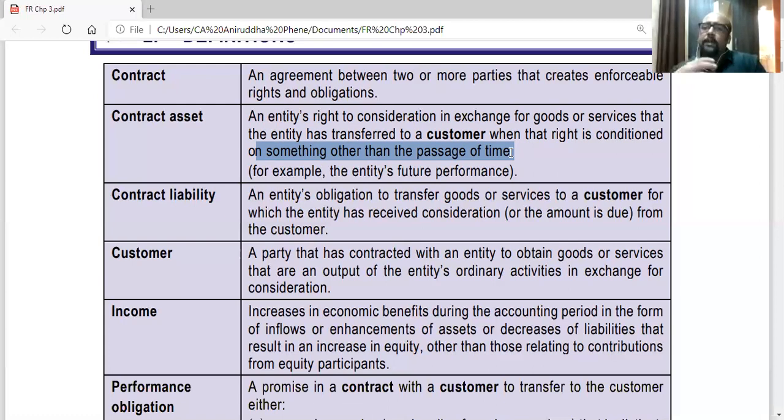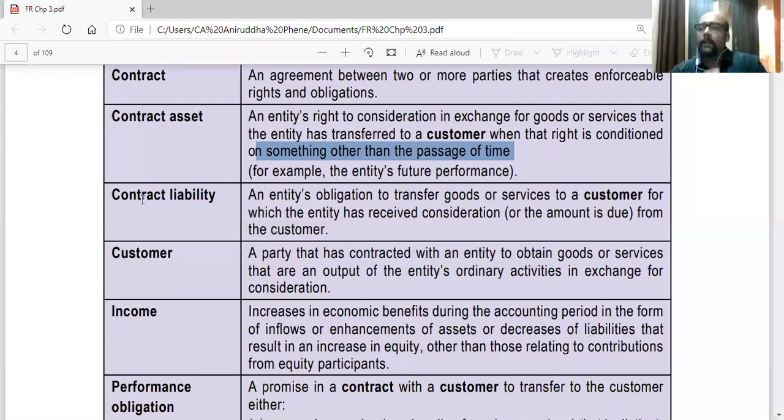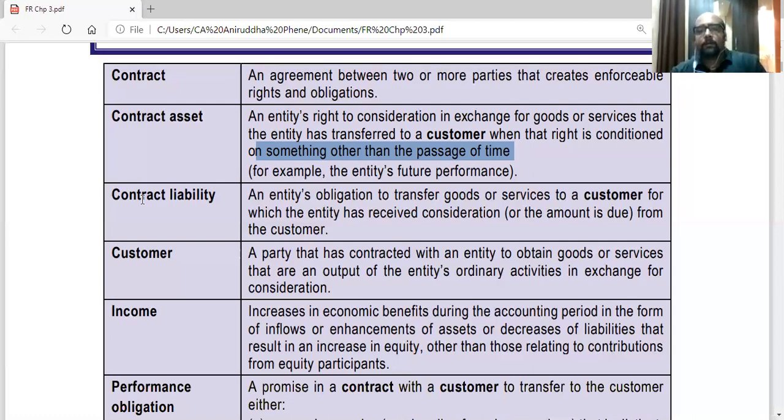It develops because the entity will perform the obligation in the future. After the entity performs its side of the contract, their right to consideration is created. So it doesn't happen that just because time passed, the right is generated. No, the right will be created when the entity delivers the goods or services. That is, they perform their part of the obligation.